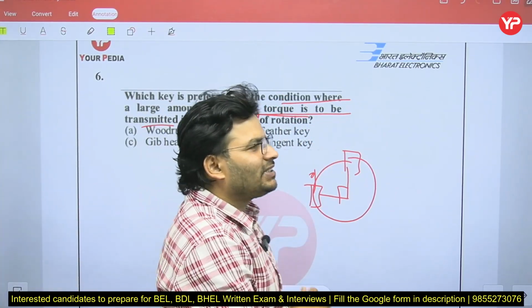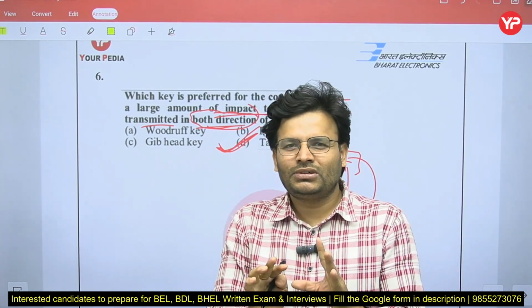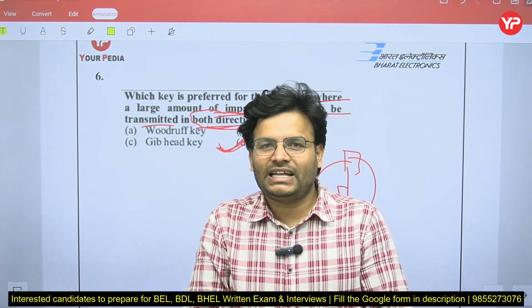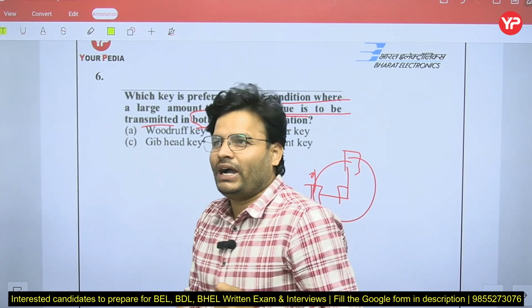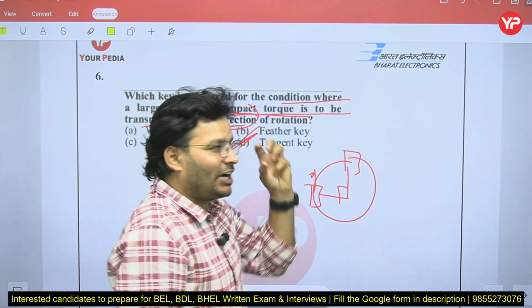One more thing, my dear friends, another key is the Kennedy key. In the Kennedy key also, the two keys are at 90 degrees. But in the Kennedy key, the condition is that the key that you are going to use must be square. So there is only one difference between the tangent key and the Kennedy key. Try to keep it in mind.